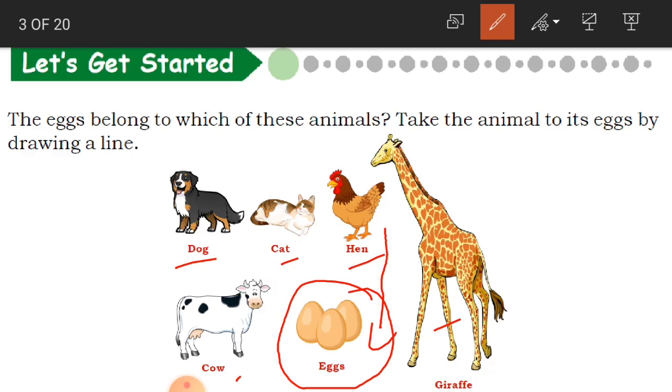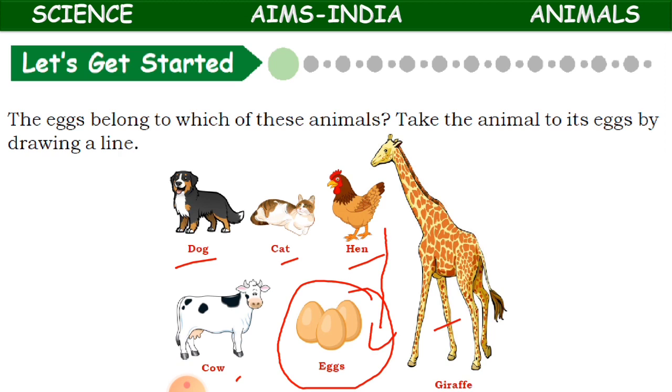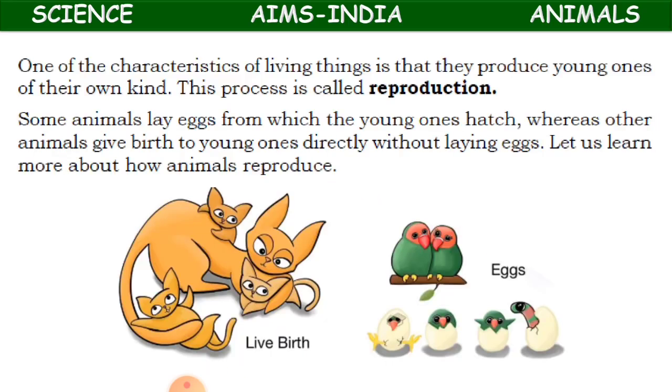By laying eggs, the hen is giving birth to the baby chicks. That is the reproduction. Whereas the other animals in this picture give birth to the babies. Clear, children?